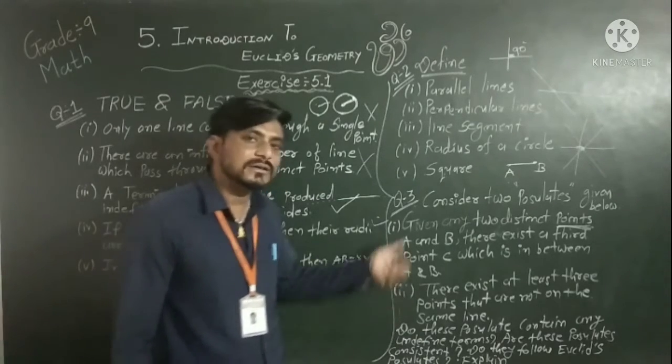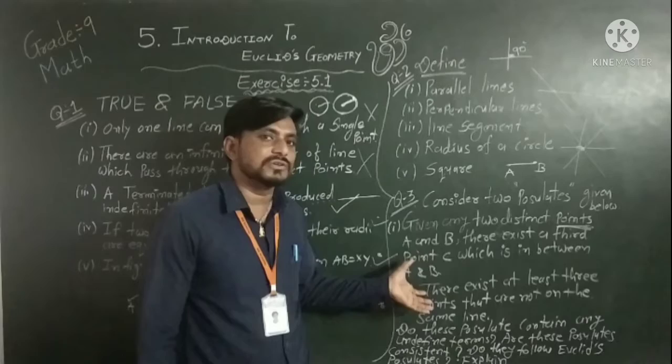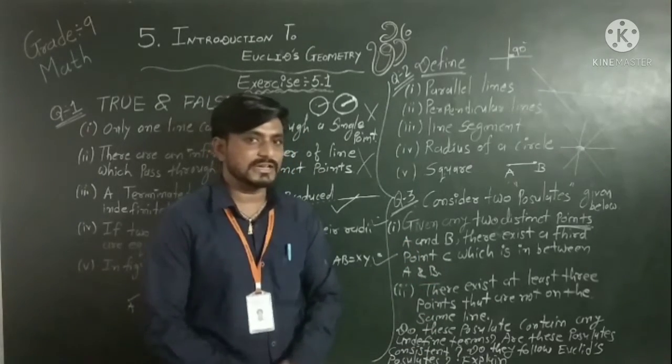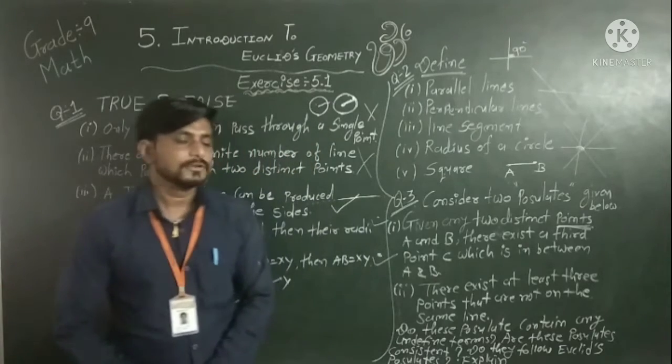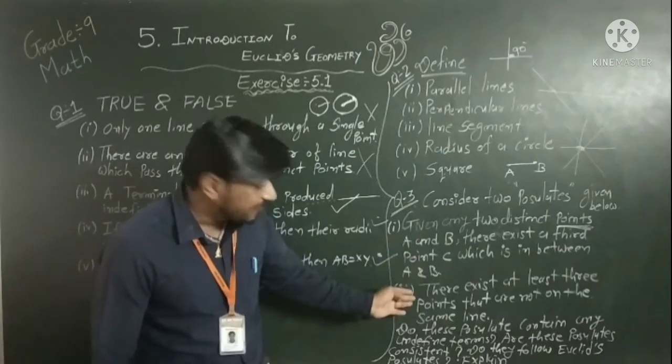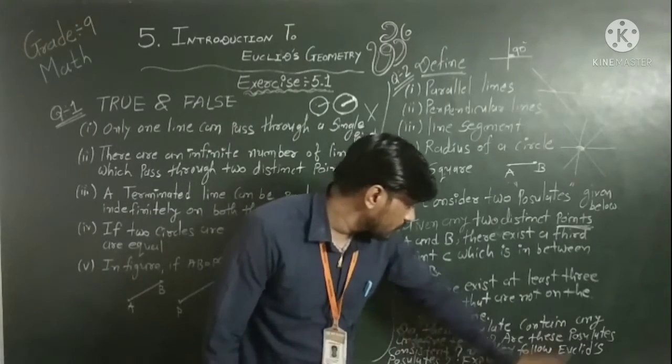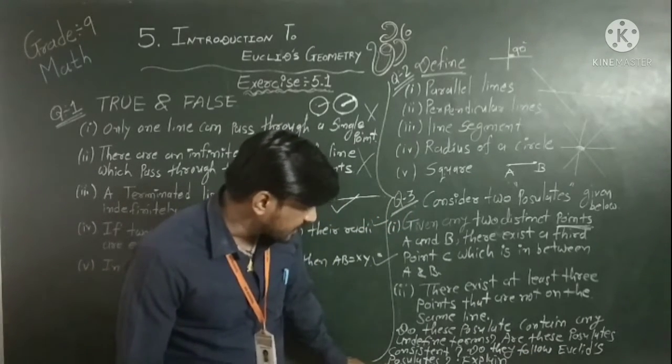That means both are consistent. Consistent means logically whether both are the same or not. So easily both are different. So it's consistent. And last one, do they follow Euclid's postulate?